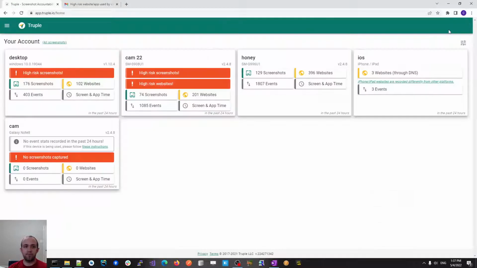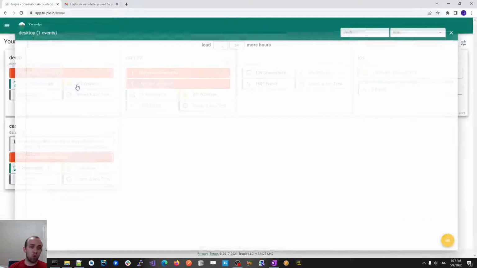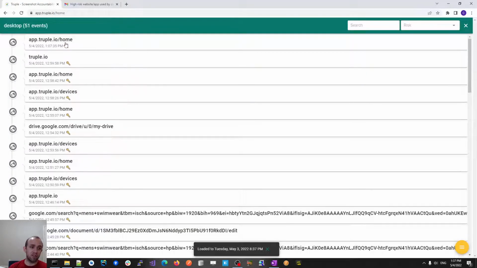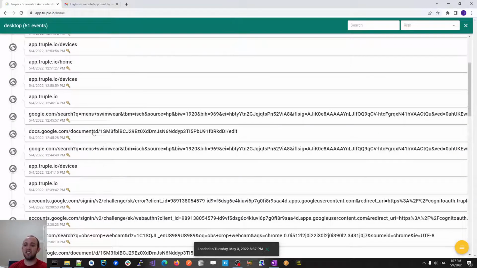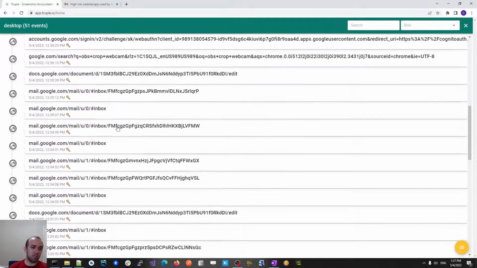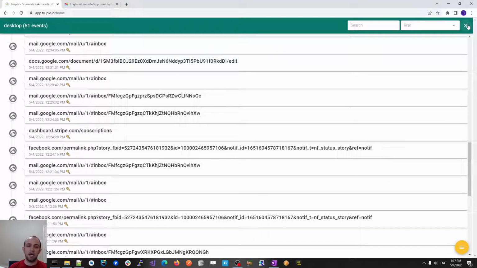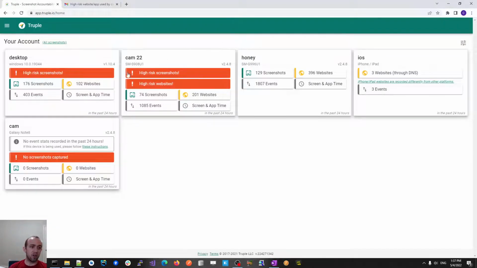Okay. So Truple on supported platforms will also record the websites that were visited as well, and you'll just get this kind of traditional accountability software solution. You'll just get this big list of all the websites. If any of them are high risk, they'll get called out.